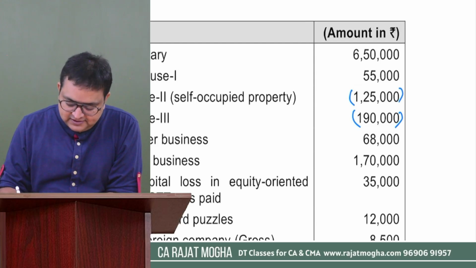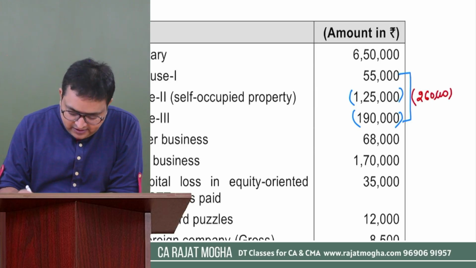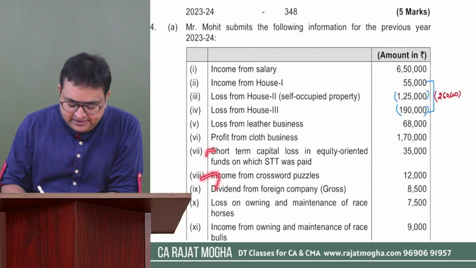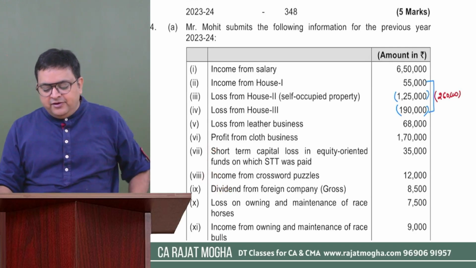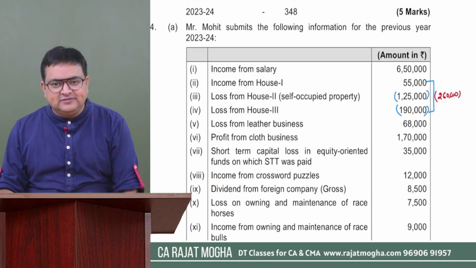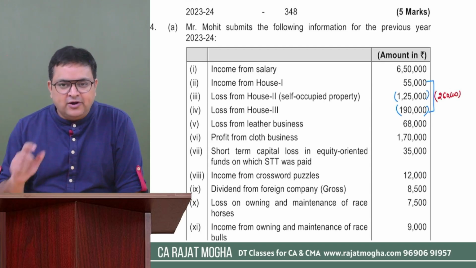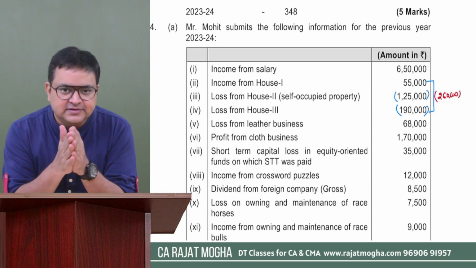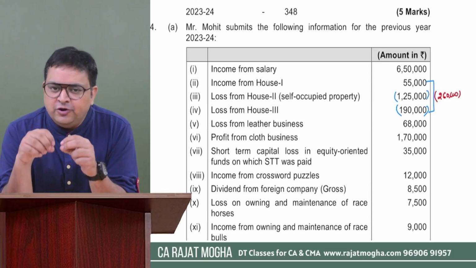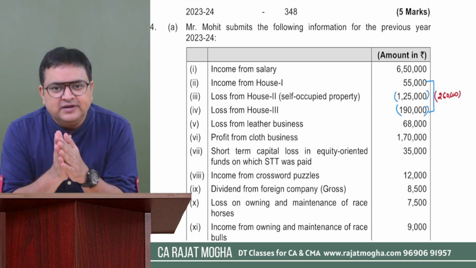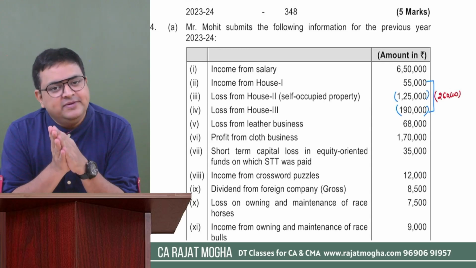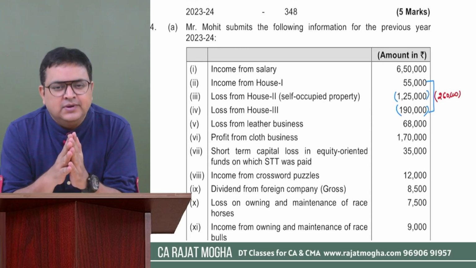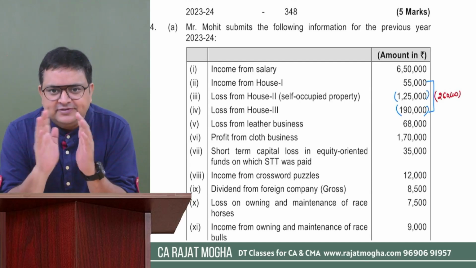It would be 260. So I can say in the entire house property, we have 2,60,000 as a loss, right? Now tell me, although I have not read the complete question, whether we can set off the losses of house property from other heads, or is there any restriction? Please remember this. Let me revise this concept. Here the assessee is following the optional scheme. In the optional scheme, house property losses can be set off from any other heads also, except from casual. We understand from casual we cannot set off anything.